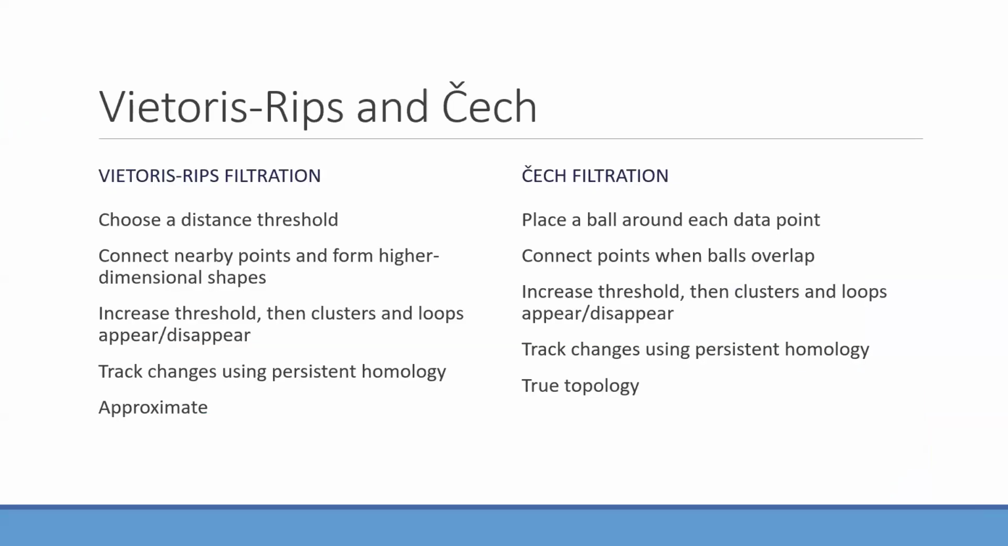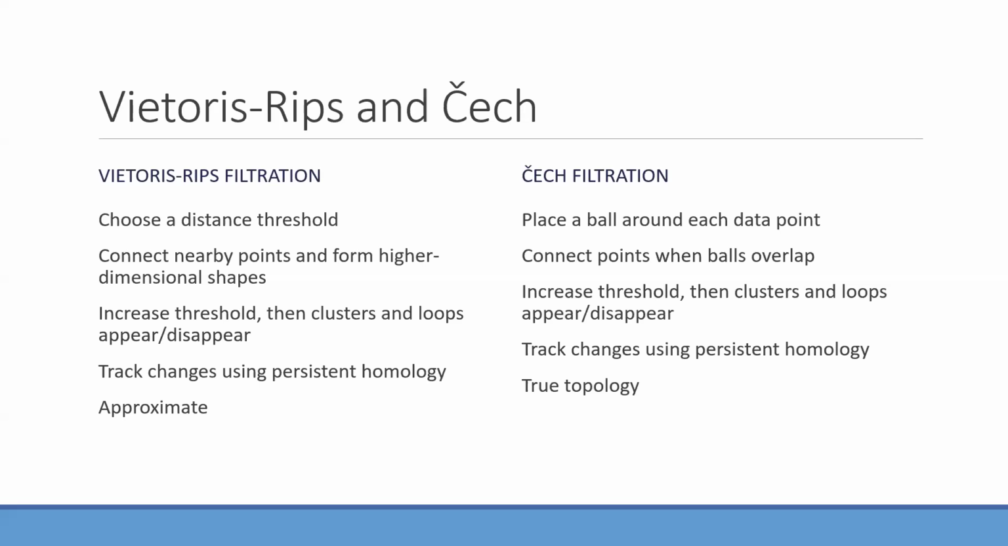So there are two main types of filtration in TDA, Vietoris-Rips and Čech. In Vietoris-Rips, you start with a distance threshold epsilon, and you connect nearby points and form higher dimensional shapes as you increase that distance threshold and more points become connected. So again, as you increase the threshold, clusters and loops appear and disappear, or in the literature, that means that they're born and they die. And you track these changes using persistent homology, which is graphed on a persistence diagram.